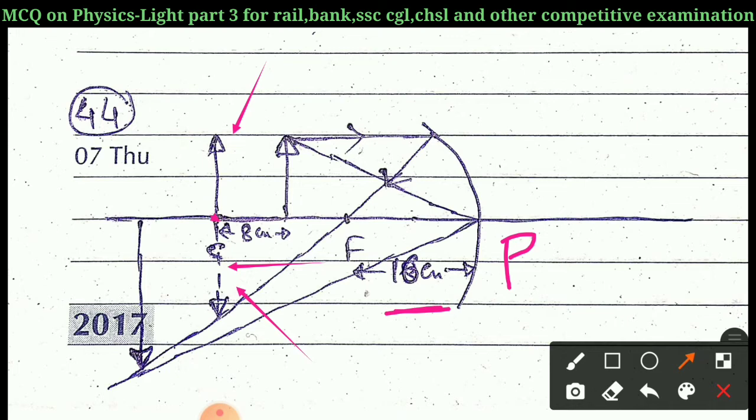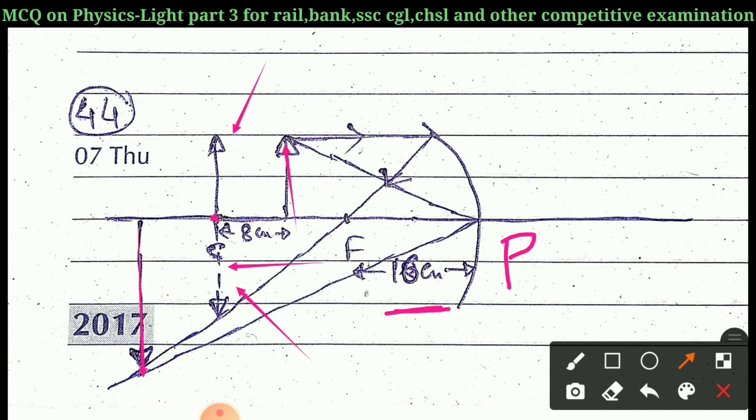If we displace it 8 cm towards the mirror, then its position is like that. Now this is the position in between the center of curvature and focus. Now the image will be formed beyond the center of curvature like here.